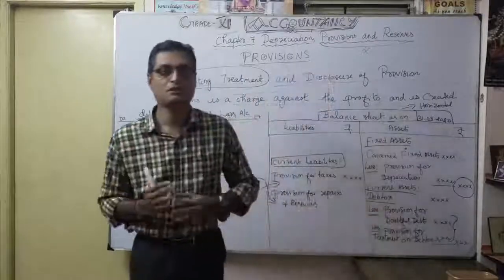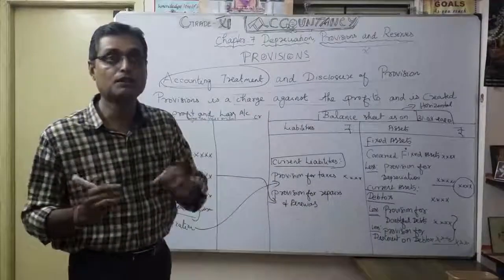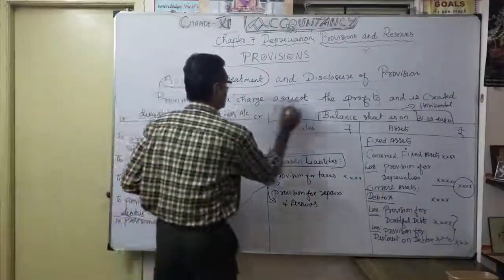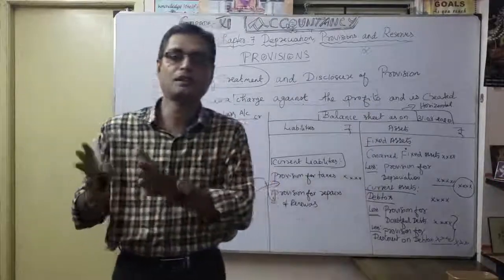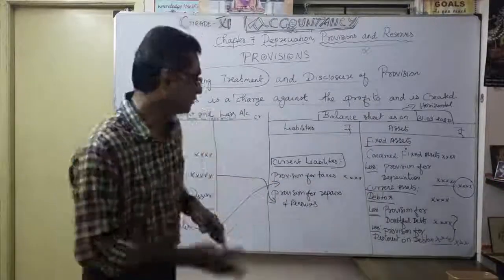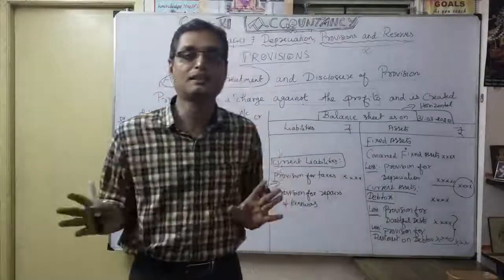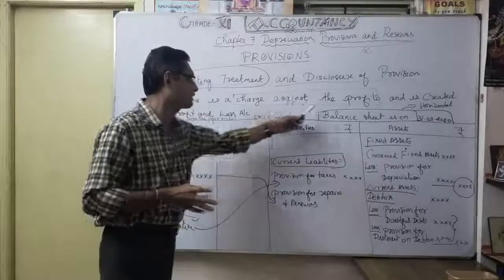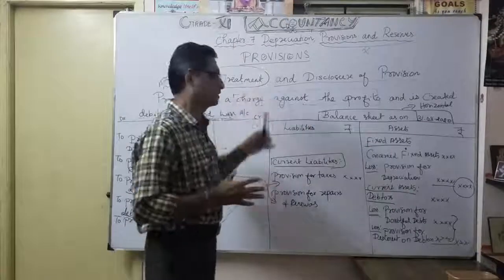You understood? So very very important one, provisions, and a very very important phrase: charge against the profits. Whether you earn profit or loss, what is mandatory? You want to show all the five provisions. That is mandatory. That's why they said charge against the profit. That's the clear meaning of the provisions. Okay.